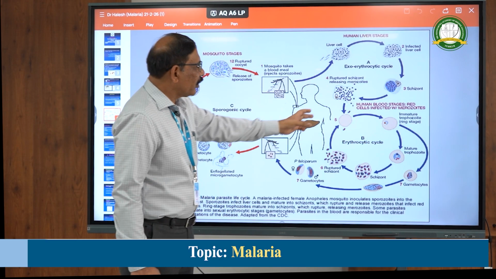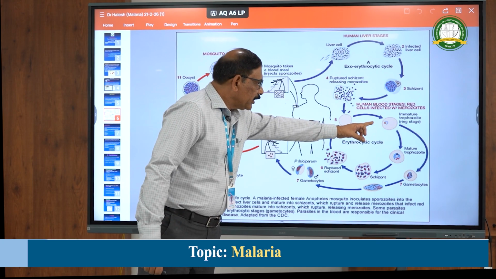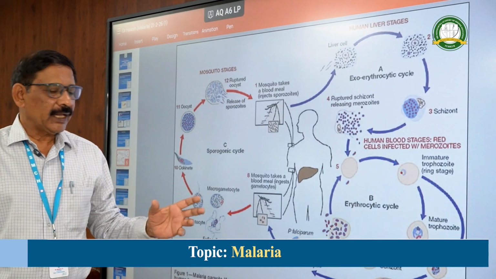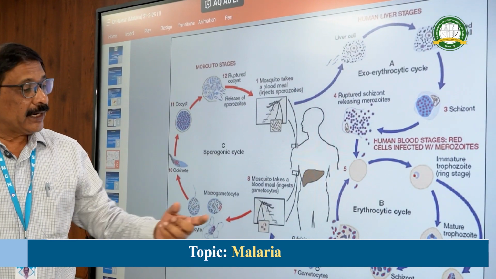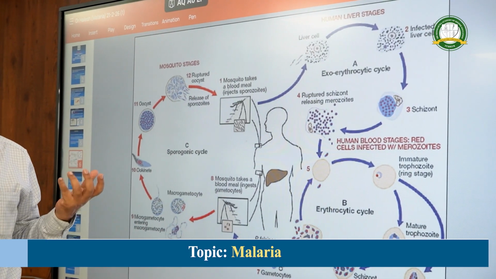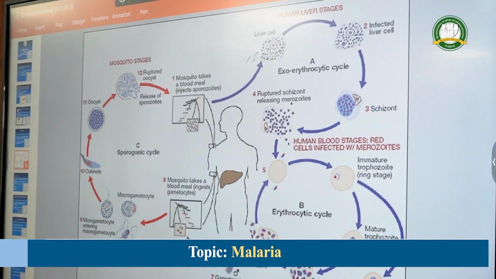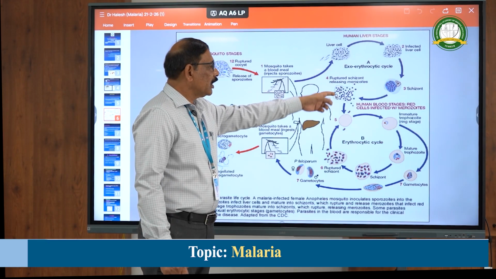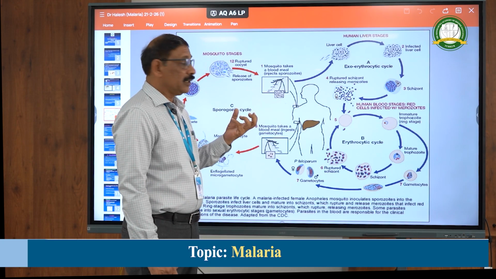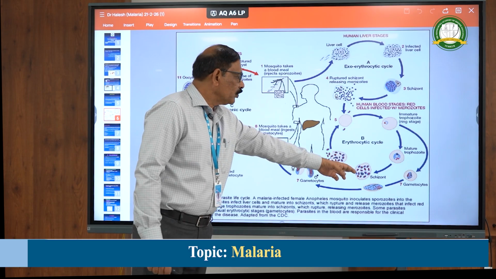So these ring forms will go into the amoeboid form. So early trophozoite, this is the late trophozoite where the amoeboid forms are formed. Then it will become the schizont, and these schizonts in the RBCs, depending upon the species, have about 8 to 32 merozoites. Usually in falciparum the numbers are more. Here also in the pre-erythrocytic cycle in the liver cell, falciparum will have 30,000 in each cell. Here also it is about up to 24 to 32 merozoites.